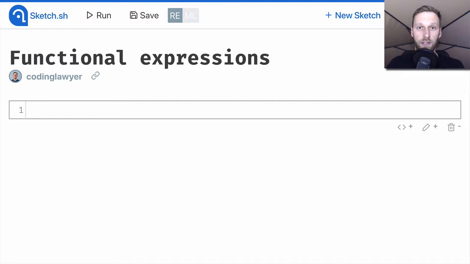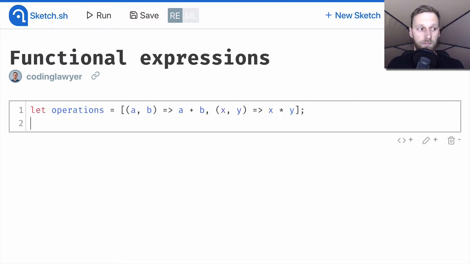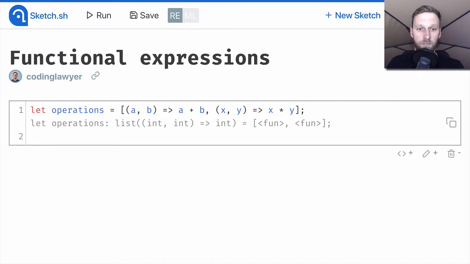Now, let's create a list of functions. In a list, all elements must have the same type. In case of functions, this means that each function has to be of the same type. We created the operations list with two elements which are both functions, and they have the same type. They are both expecting two integers as arguments and return another integer. Let's call the first function.